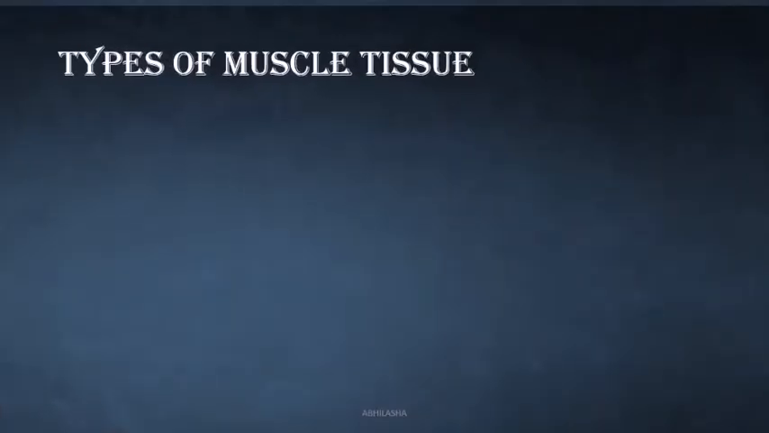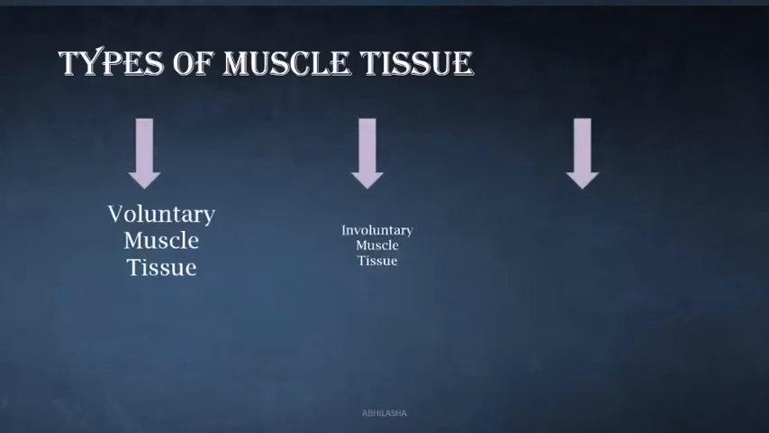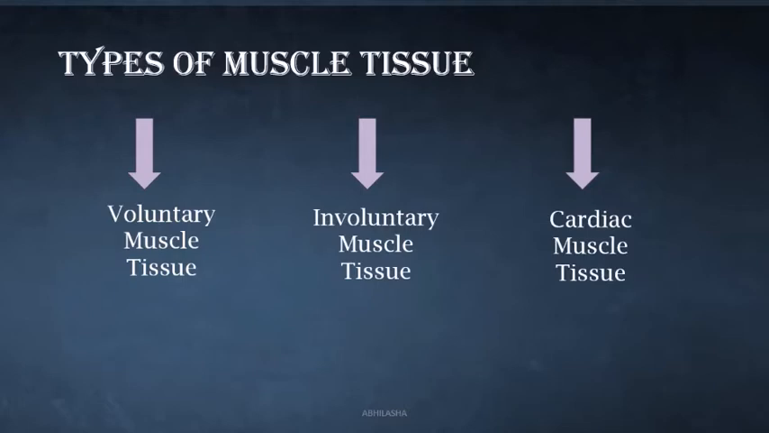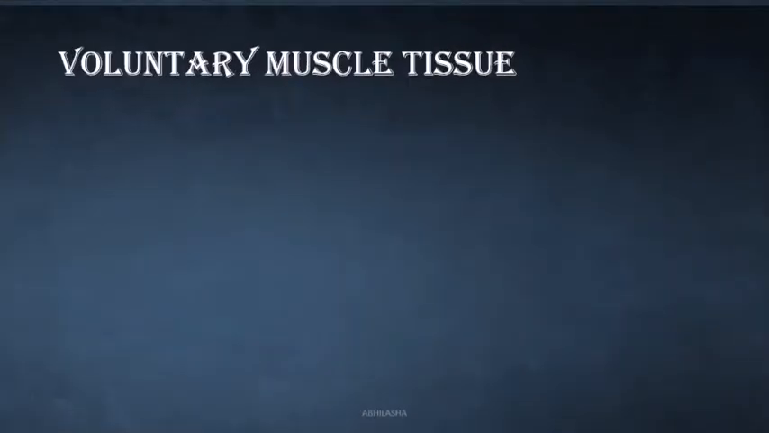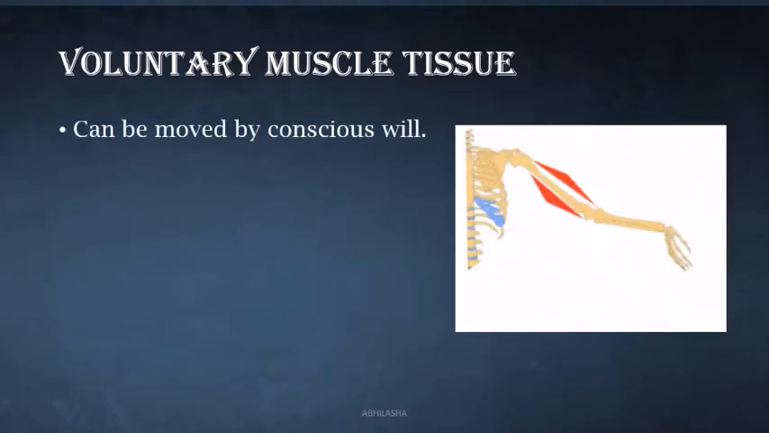On the basis of structure and function of muscle fibers, there are 3 types of muscle tissues. Let's start with the voluntary muscle tissue. These muscles can be moved by conscious will. That means we can start or stop movement as and when we want to.